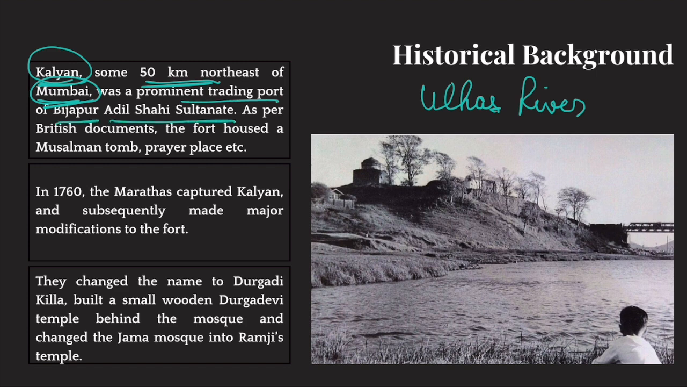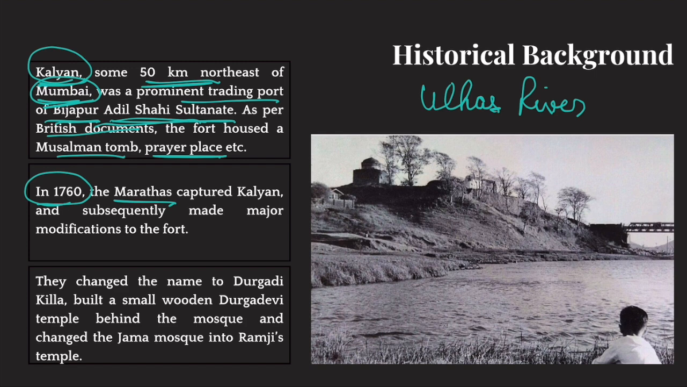Bijapur Adil Shahi Sultanate, the Deccan Sultanates. Okay. So Bijapur Sultanate, Adil Shahi Sultanate, during their rule, they were Muslims basically. During their rule, this was a prominent trading port. And this we know because of various British documents. As per the British documents, during the rule of Adil Shahi Sultanate, this fort had a Muslim tomb, a prayer place, a mosque. Okay, but in 1760, this was captured by Marathas, and these Marathas made many changes to this